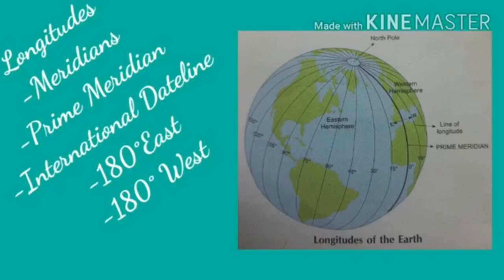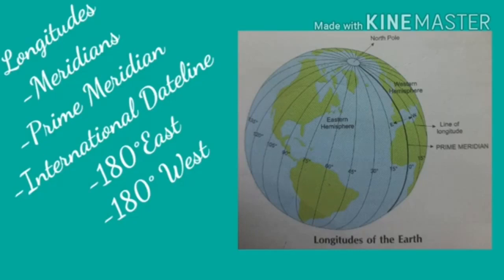Meridian is 0 degree longitude. It is called the prime meridian. Longitudes to the east of Greenwich are called east longitude, and those to the west are called west longitudes. The meridians to the east of the prime meridian are marked as E, and to the west are marked as W. The hemisphere to the east of 0 degree is called the eastern hemisphere.